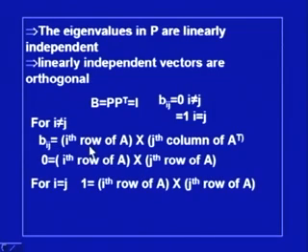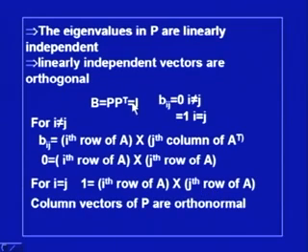and this is equal to 0 when i and j are distinct, because they are independent vectors. So, this is going to be 0 when i and j are distinct, and when i is equal to j, then the ith row of A is multiplied by the ith row of A, that means two vectors are multiplied, and this has to be equal to 1 according to this, because our claim is that B is an orthonormal matrix.